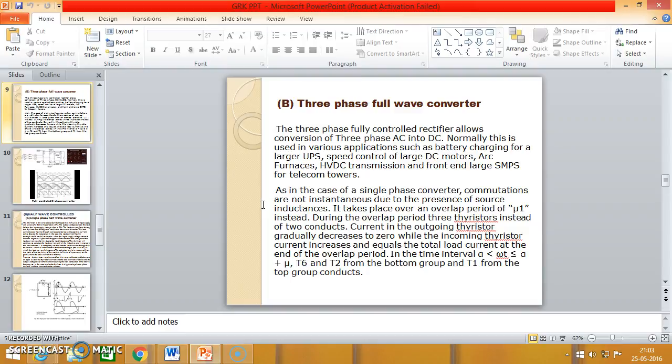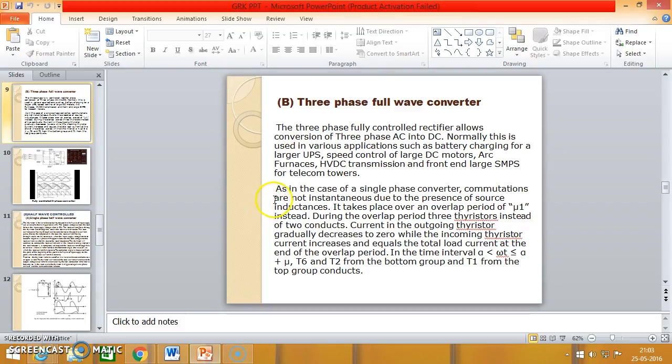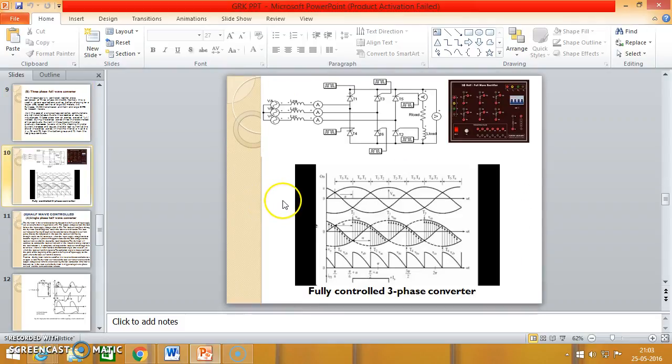During the overlap period, three thyristors, instead of two, conduct. The current in the outgoing thyristor gradually decreases to 0 while the incoming thyristor current increases and equals the total load current at the end of the overlap period, in the time interval alpha less than or equal to omega t less than or equal to alpha plus mu, with T6, T5, T2 from the bottom group and T1 from the top group. This is the circuit diagram and wave diagram of the fully controlled three-phase converter.